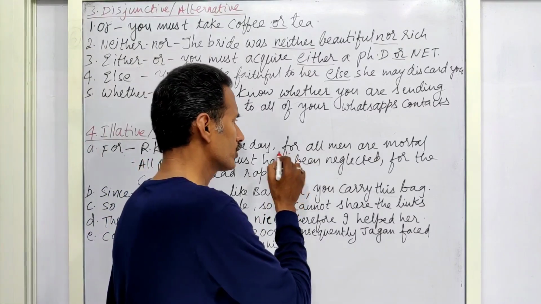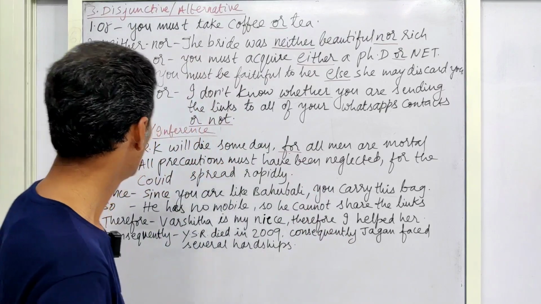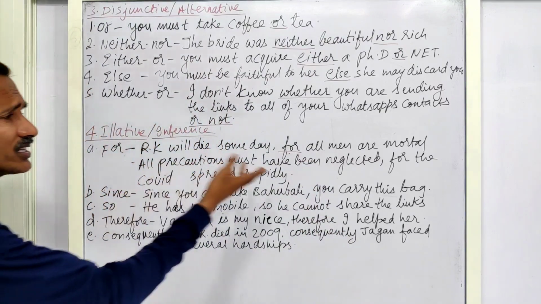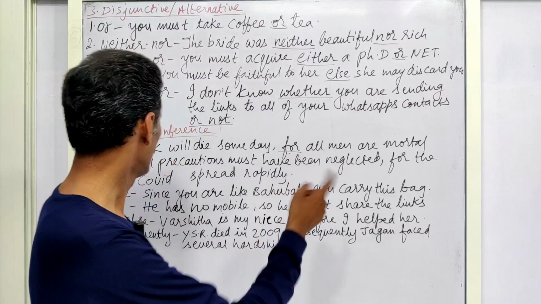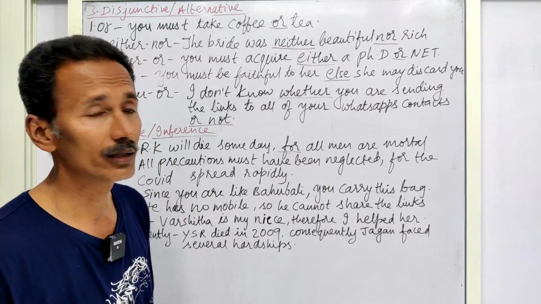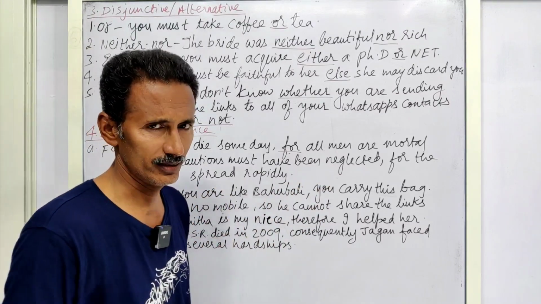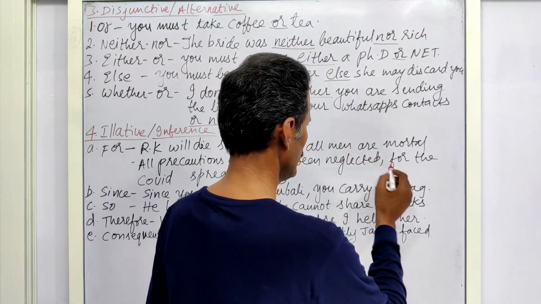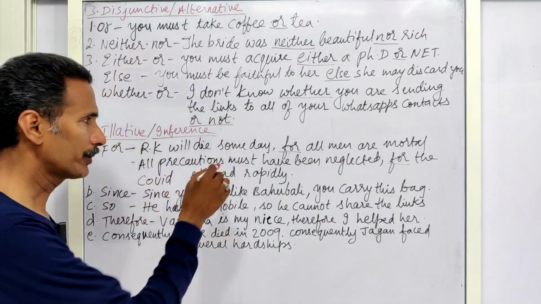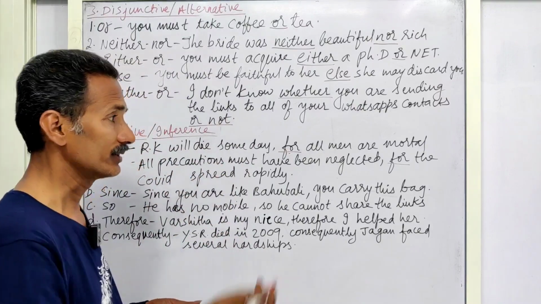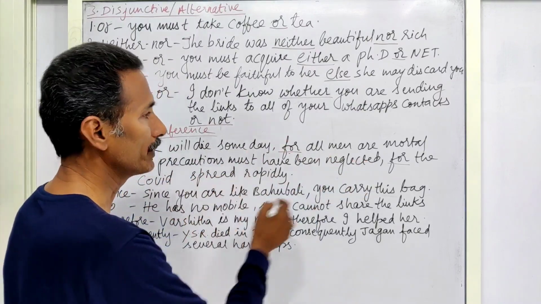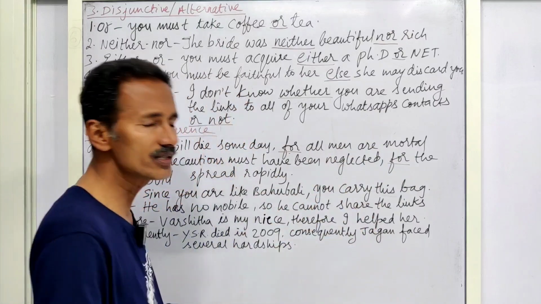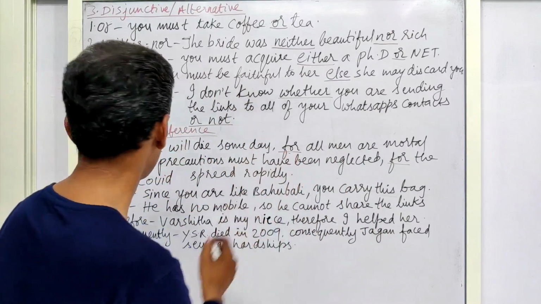For means because all men are mortal. In the same manner, all precautions must have been neglected, for the COVID proliferated, means spread rapidly. So here again, for means that is the reason. This is an inference drawn here.